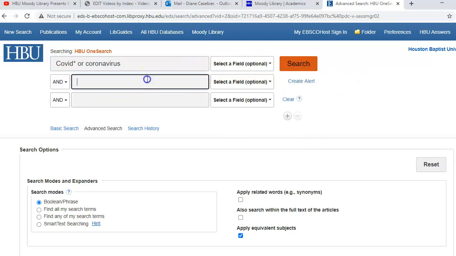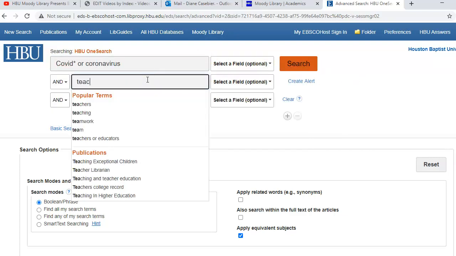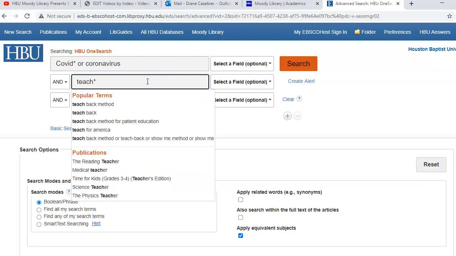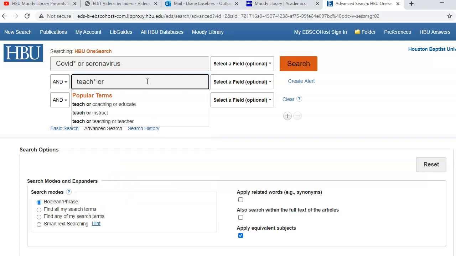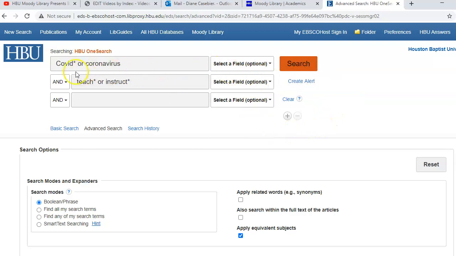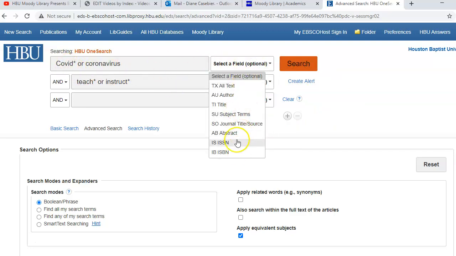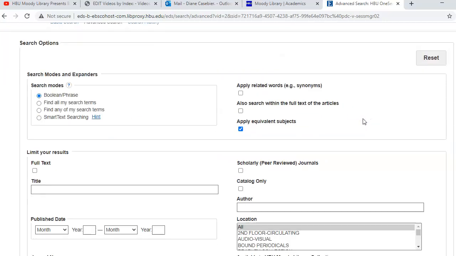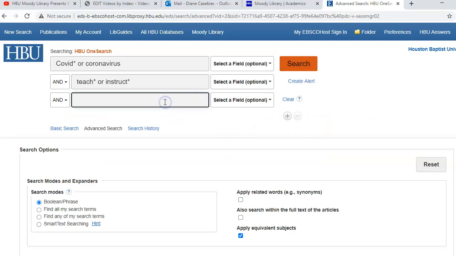So I'm going to say coronavirus, and I'm interested in teachers or teaching. Let's say teacher, teaching, or, let's see, instructors. And let's see what we get with that. I just want to see what we can get. Now, when I leave it at select a field, it's searching all these fields that you see here, except the full text. And I'm interested really in a study, so I'm going to go ahead and type the word study here.